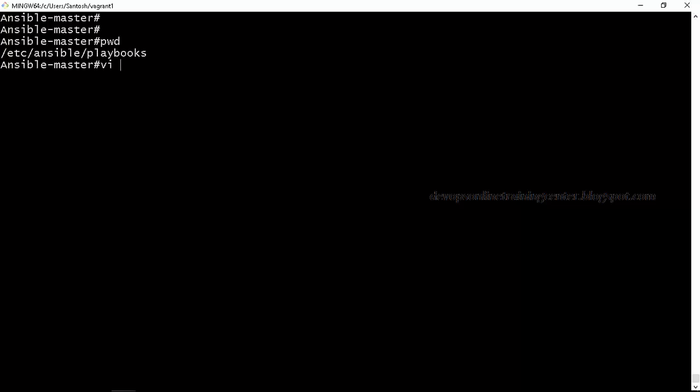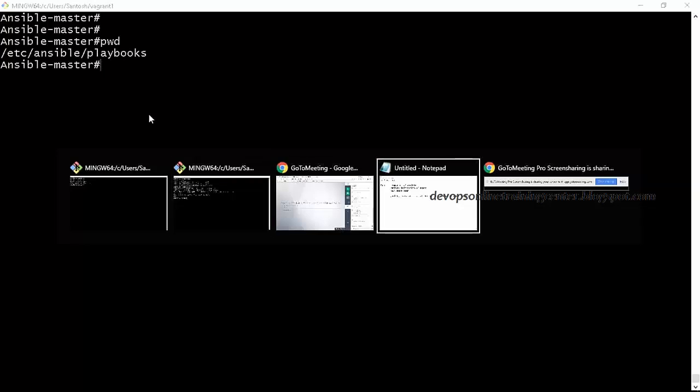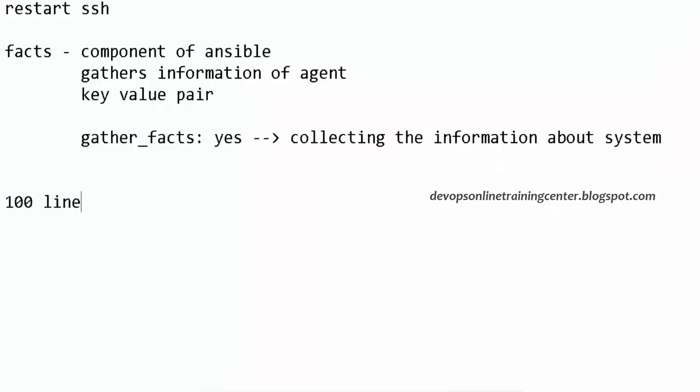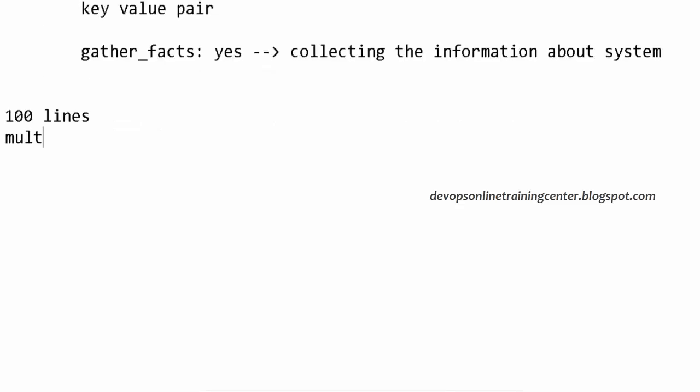So we have something called tags as well, right? Let us say I have a program of 100 lines. In that there are multiple tasks. I just want to execute a part of it. I don't want to execute the entire program. I just want to execute, let us say, 10 lines of the program.